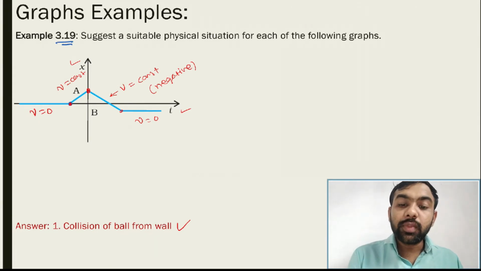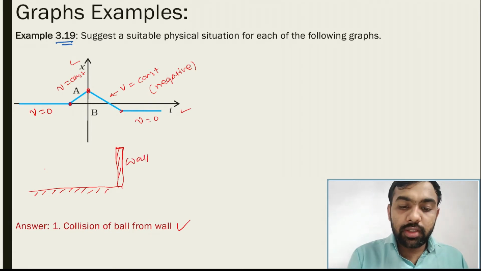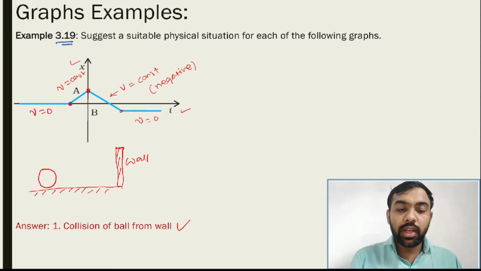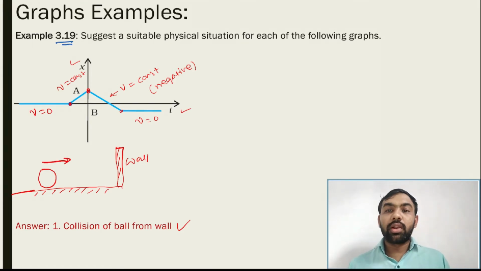How? Let's see. Suppose here is the ground and this is the wall. Now the ball is somewhere here. Initially this ball is at rest, now you give it some constant velocity. So the ball is moving towards the wall.